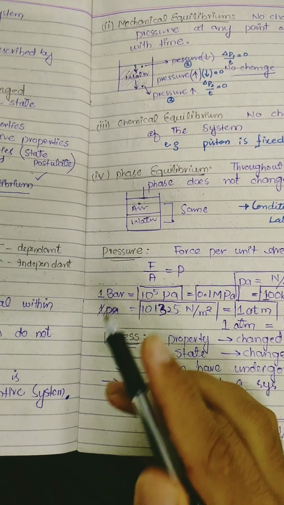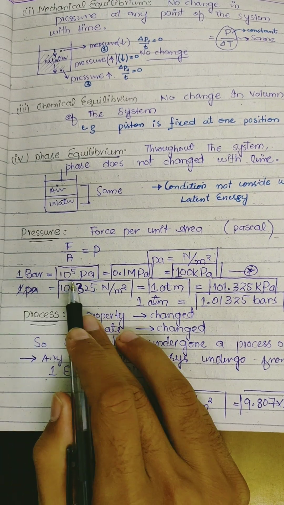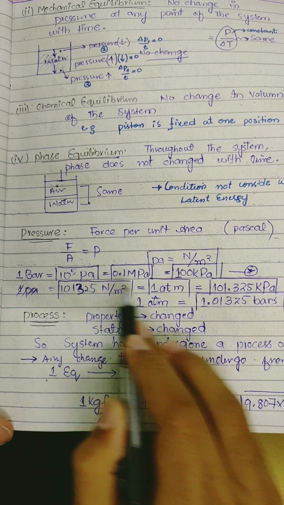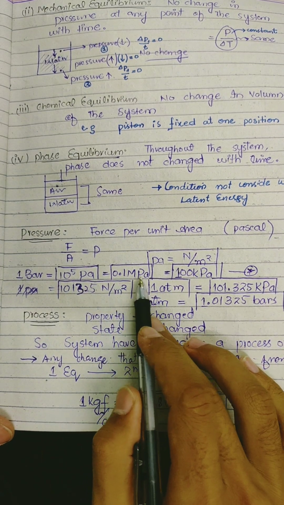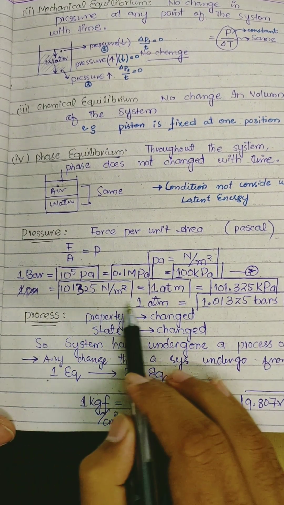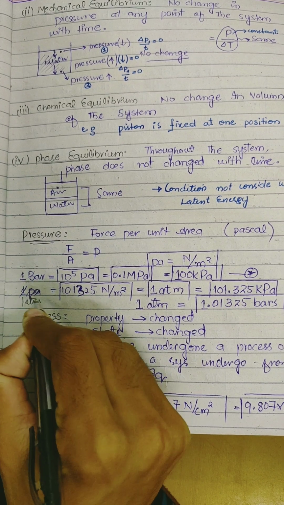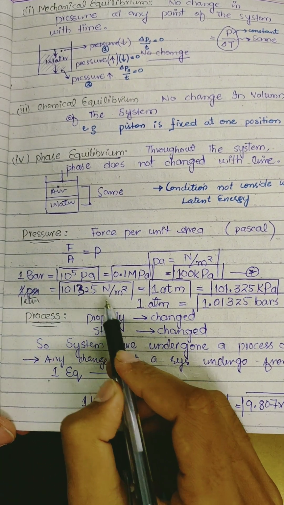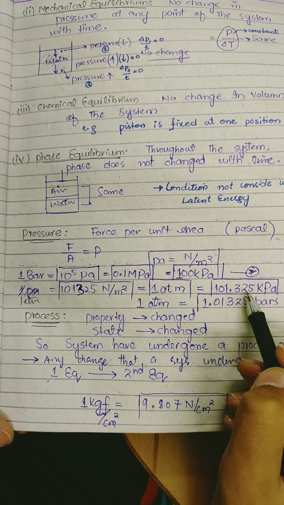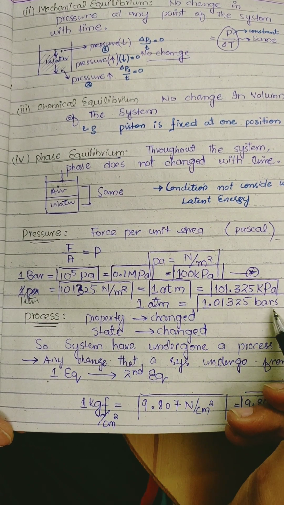Now pressure is force per unit area. Its unit is pascal. 1 bar is equal to 10 raised to the power 5 pascal, or 100,000 pascal, or 0.1 megapascal, and 1 lakh pascal. And also 1 atm is equal to 101,325 newton per meter square, or 101,325 pascal. 1 atm is equal to 1.01325 bars.